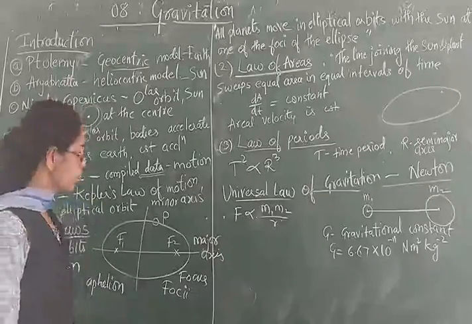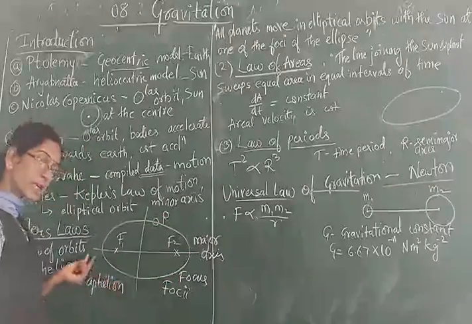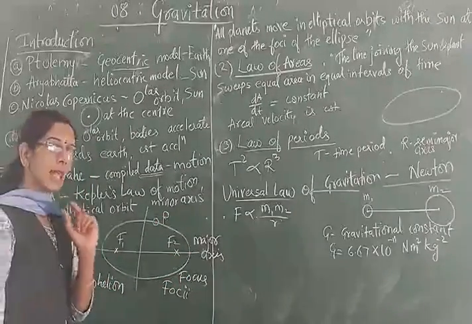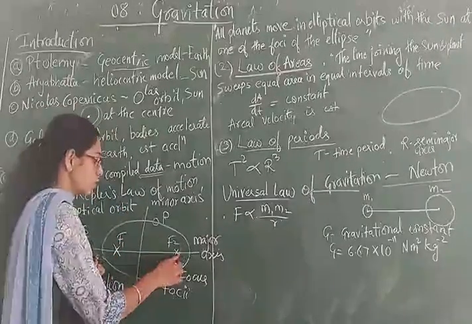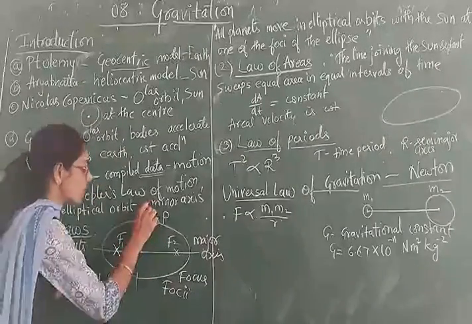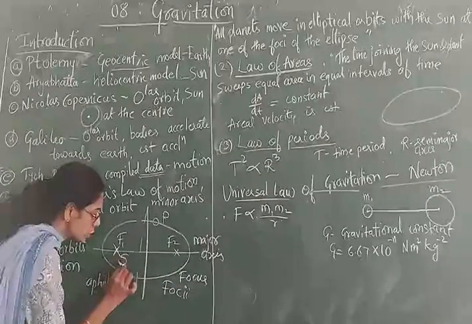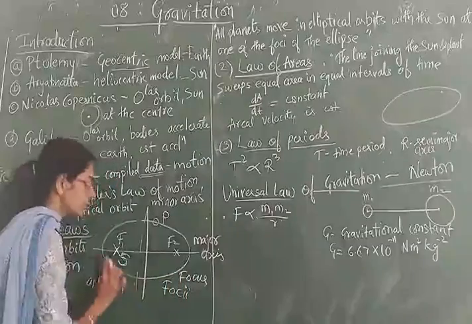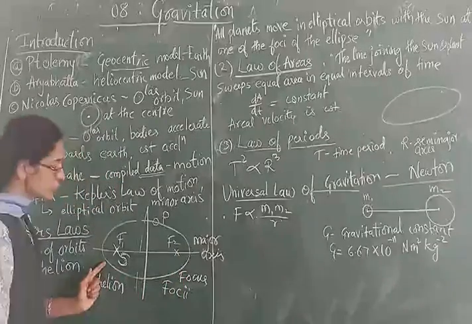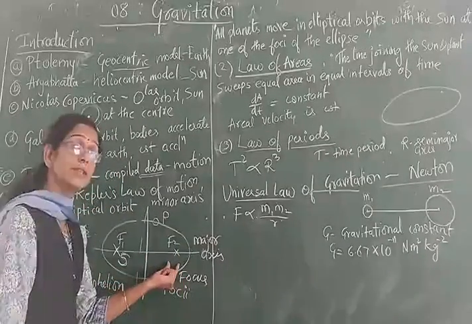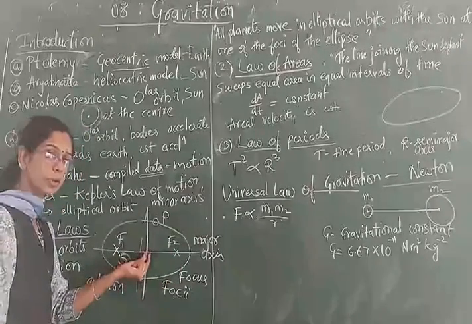Together, foci. So your planet is revolving around the sun in an elliptical orbit, and the sun is lying at one of the focal points. Either you can consider this position, or you can consider the position of the sun along this focus. So let us take this as the position of the sun and this as the motion of the planet around it. So he gave the idea related to what? The orbit of motion, and the position of the sun. It may lie here, not at the center.